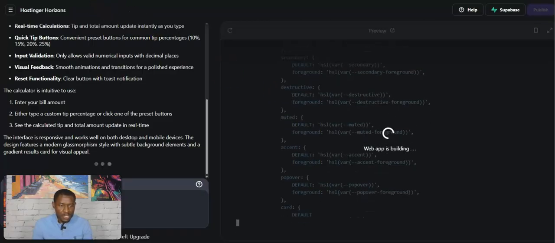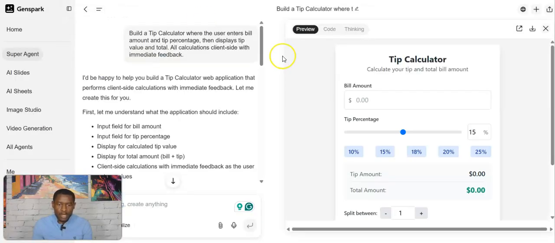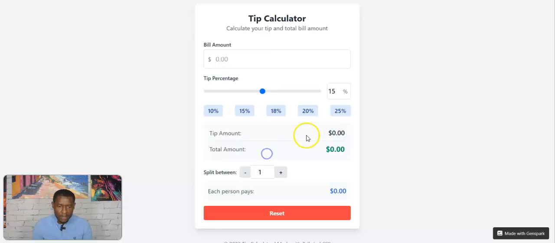So let me check the time. 2 minutes and 55 seconds. Let me check the free one. Oh, the free one is already done. So here's the app right here. We have our tip calculator. Let me maximize it. So the free one is complete, it's good to go. This site was created by users. Please know content may contain, blah, blah, blah. Okay, it's okay. So there we go.